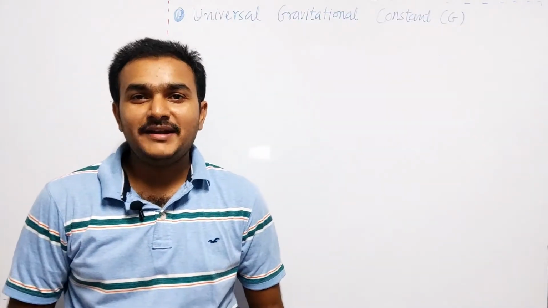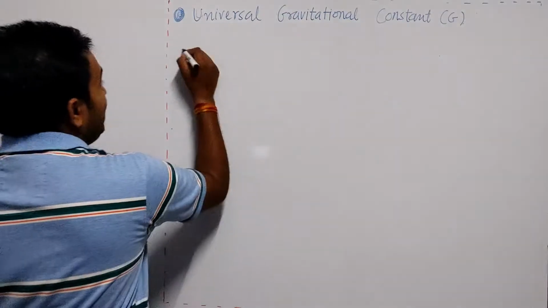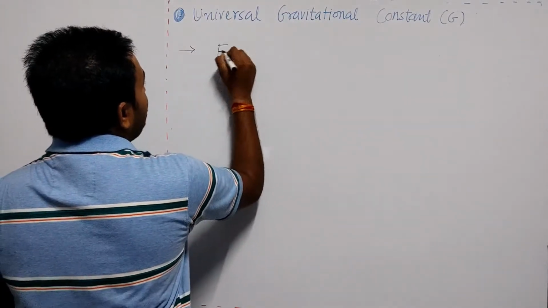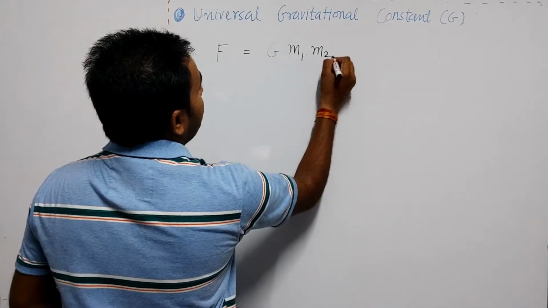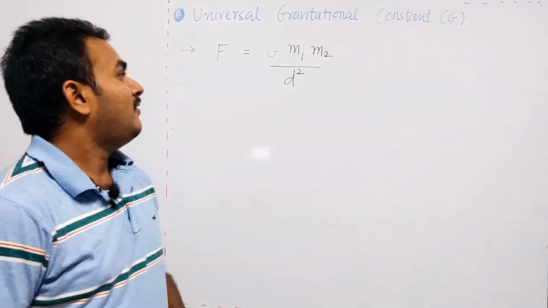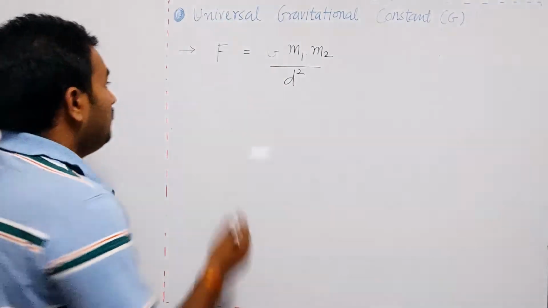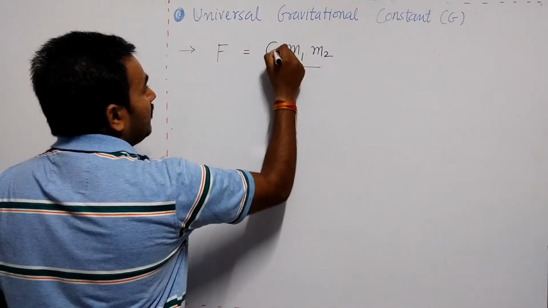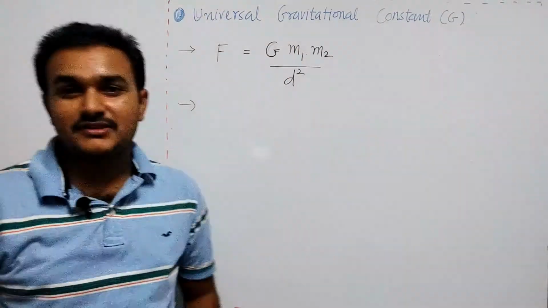Okay, so the next point is the universal gravitational constant G. As we know, the equation F = G m1 m2 divided by d square, for those two bodies having masses m1 and m2 separated by distance d, we are having the capital G. This capital G is called the universal gravitational constant.